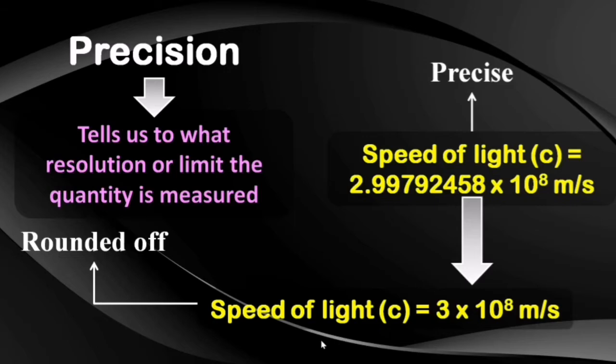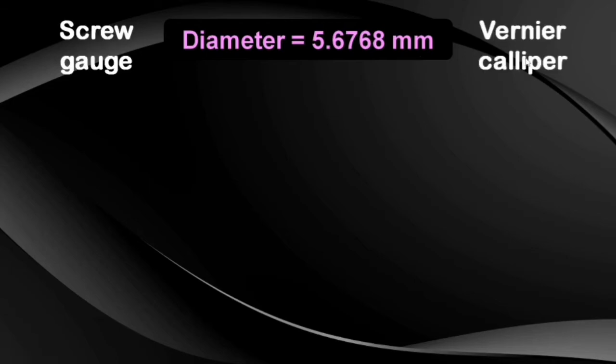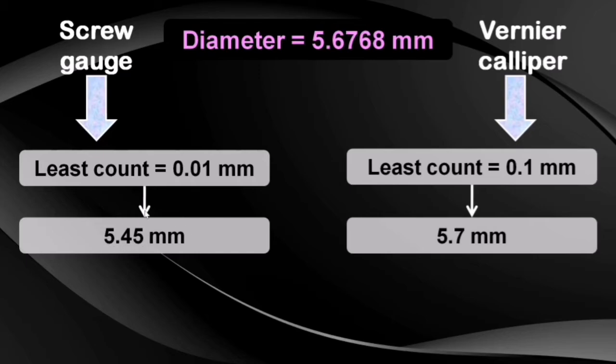Let's take a simple example of comparison to better understand this concept of accuracy and precision. Suppose the diameter of a small metallic ball is 5.6768 millimeters. Now we can either use a vernier caliper or a screw gauge to measure this diameter, right? For a screw gauge, we know that the least count is 0.01 millimeter, while that of a vernier caliper is 0.1 millimeter. Let's say the measured value in the first case comes out to be 5.45 millimeter, and in case of the vernier caliper we measure a value of 5.7 millimeter.